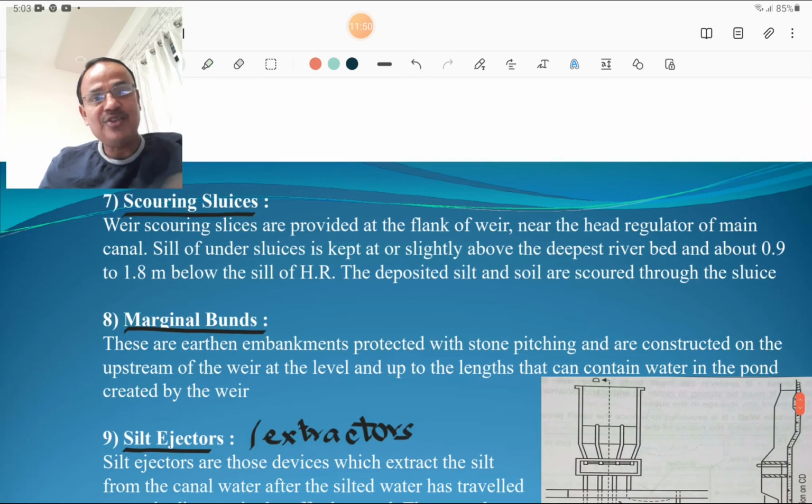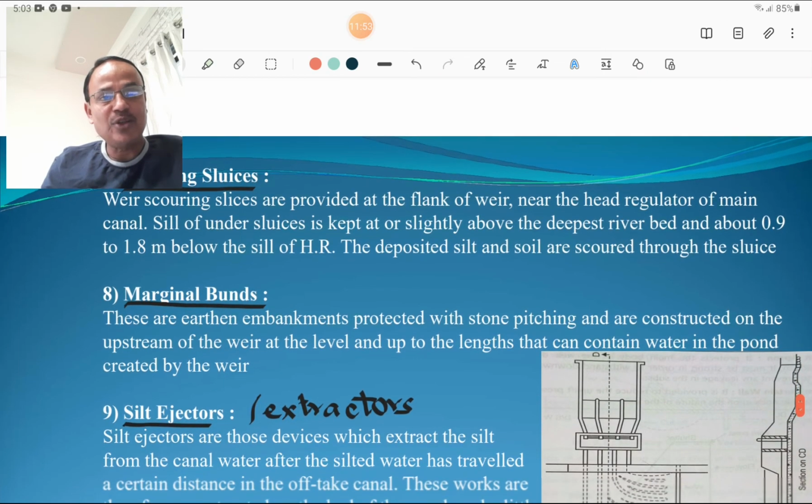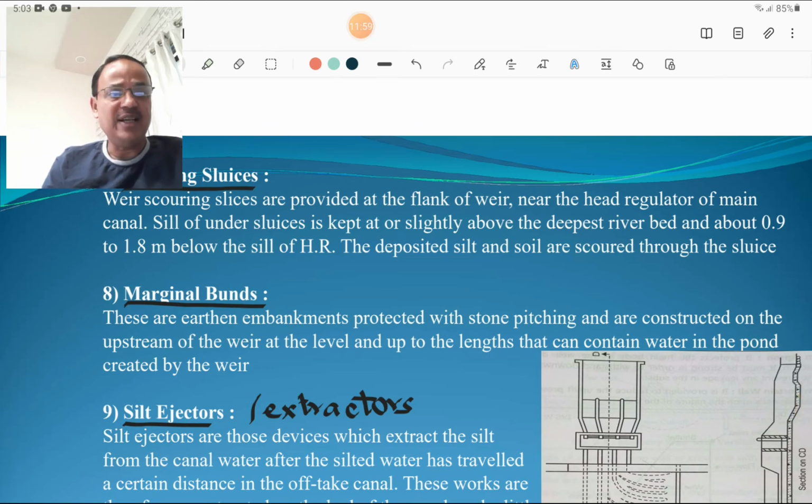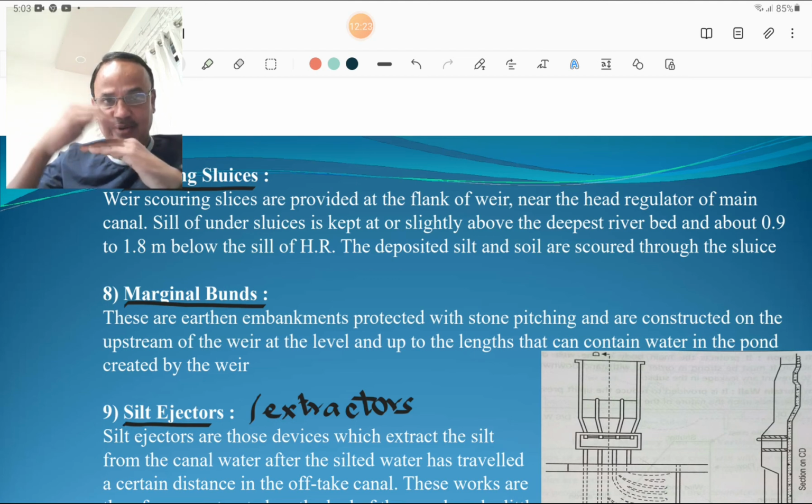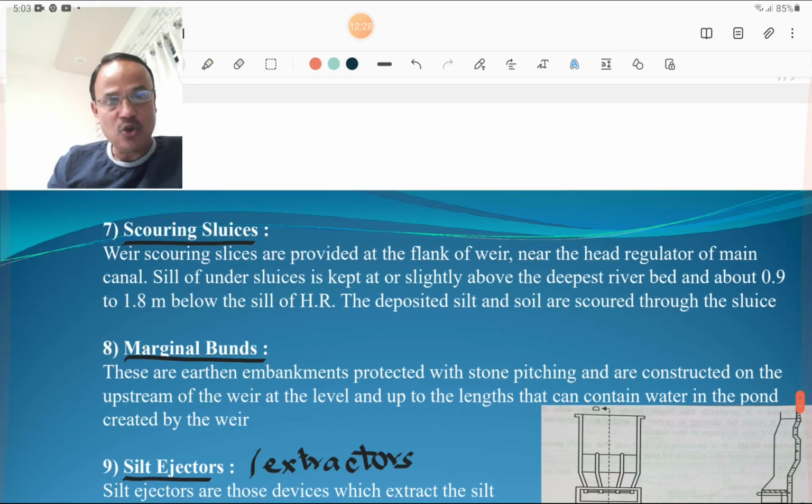Then we are going to discuss part number 7, that is scouring sluices. Weir scouring sluices are provided at the flank of the weir near the head regulator of the main canal. The sill of under sluices is kept slightly above the deeper river bed and about 0.9 to 1.8 meters below the sill of the head regulator. The deposited silt and soil are scoured through the sluices. So the arrangement is like that. They are creating a level difference, and in between that level difference the silt is deposited and that silt is removed through those scouring sluices.